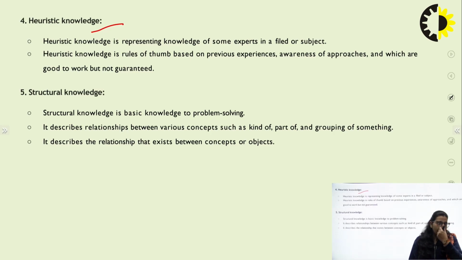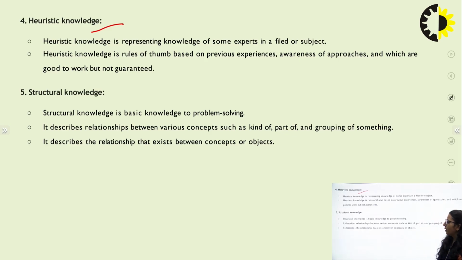Heuristic knowledge is a rule of thumb based on previous experiences or approaches that we have become aware of, things that work well but cannot be guaranteed. Whatever is going on and performing, there is no guarantee that the output will be the same as we are thinking.